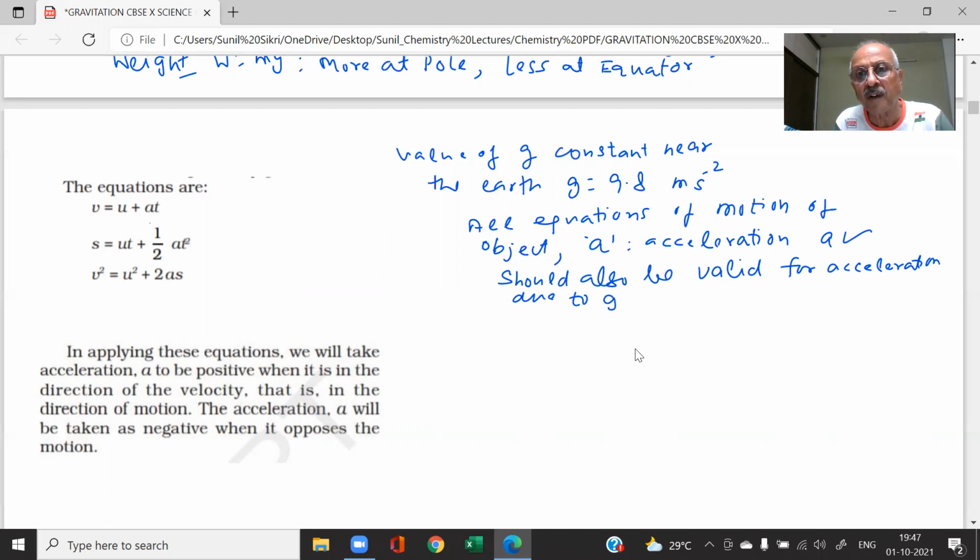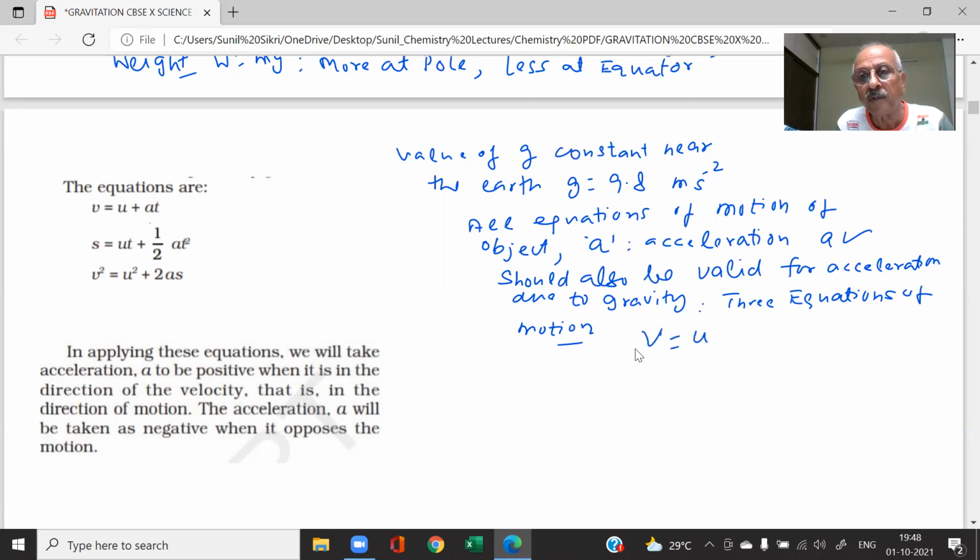What are those equations of motion which we studied, students? There are three equations of motion which were studied by us. What are those three equations? V is equal to U plus AT. S is equal to UT plus half AT square. And the third, 2AS is equal to V square minus U square. Those are the equations of motion we studied.